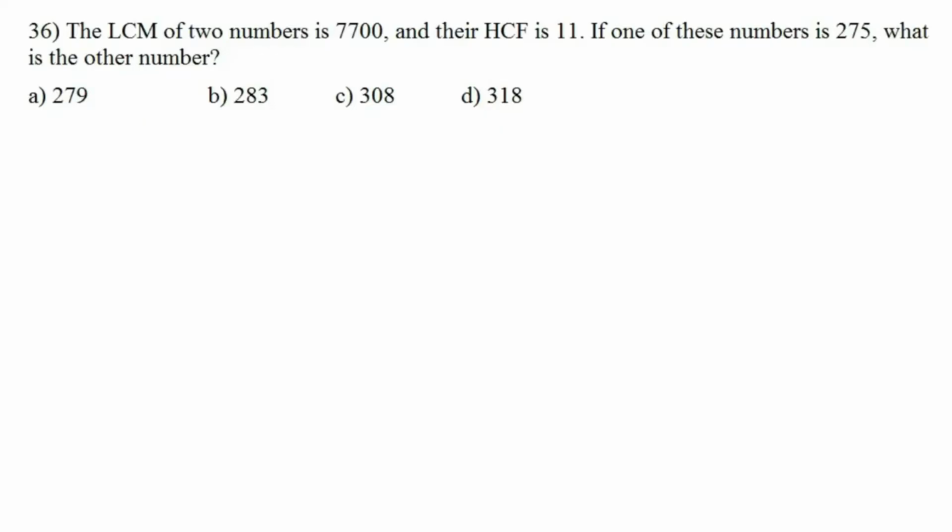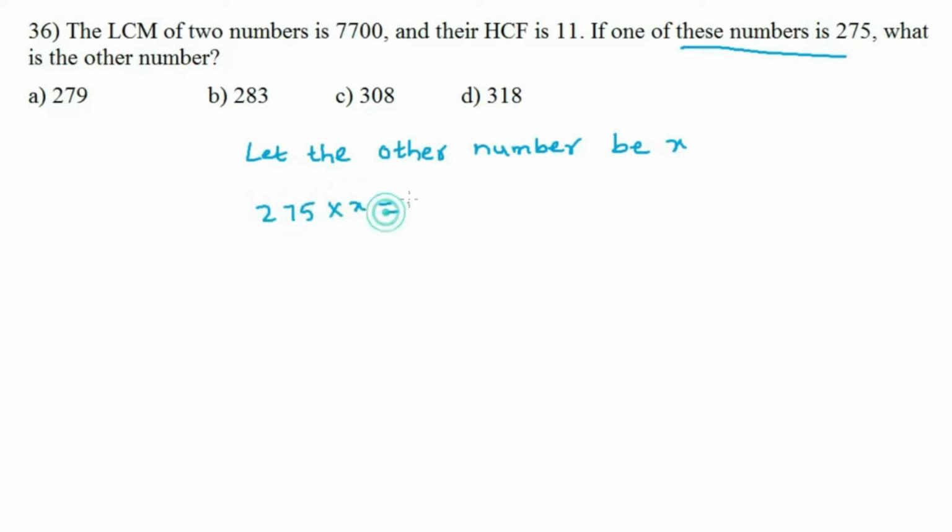Option C. Question number 36. The LCM of two numbers is 7700 and their HCF is 11. If one of these numbers is 275, what is the other number? Let the other number be X. As per question, 275 into other number equal to 7700 into 11. So X is equal to 7700 into 11 by 275.